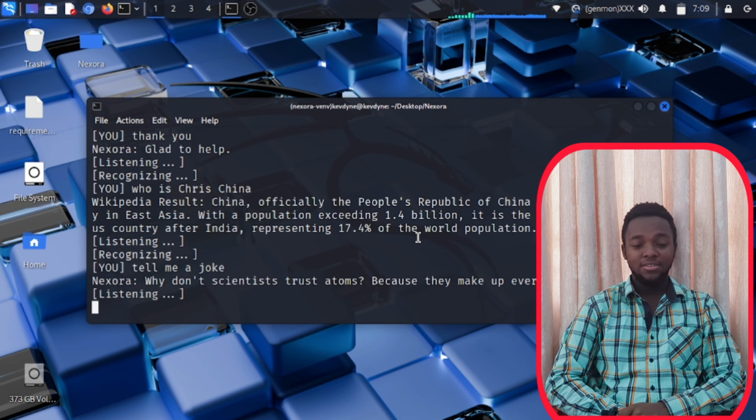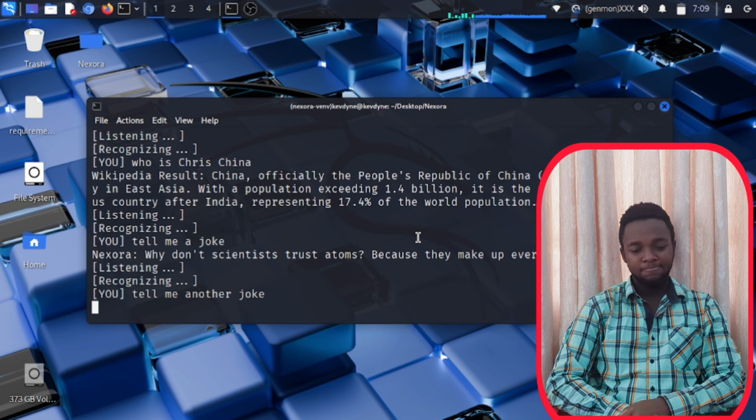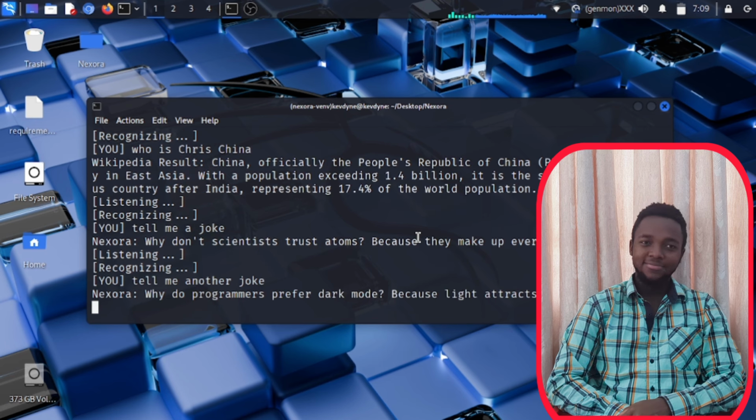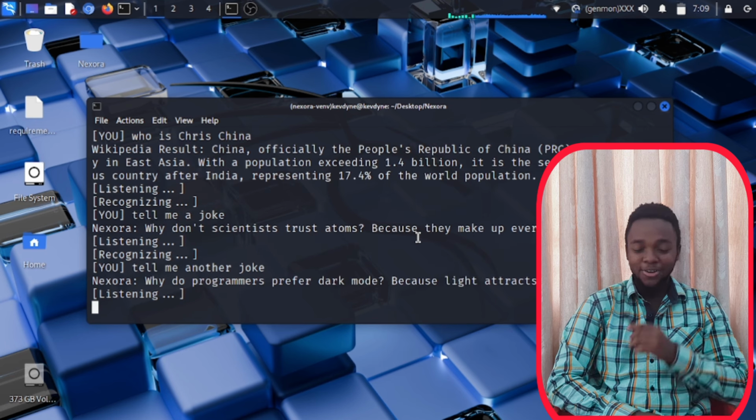Well, it was funny, like, not funny. Tell me another joke. Why do programmers prefer dark mode? Because light attracts bugs. Kind of funny though. It's kind of funny, somehow. Alright, good.